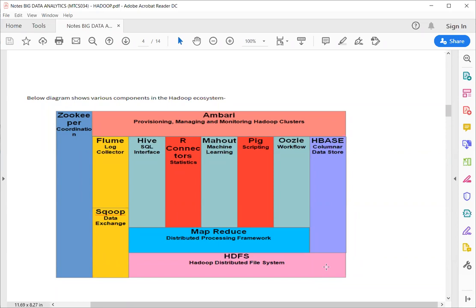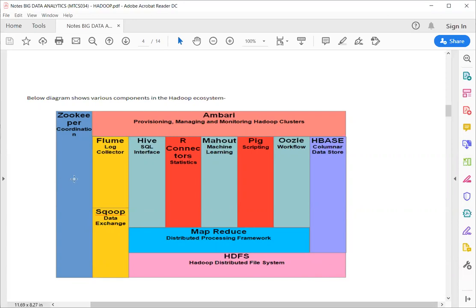Basically, MapReduce has two parts: one is a mapper and the second is a reducer. In the mapper section, MapReduce distributes the data across different devices, different computing systems. And the reducer, what does it do? When the computing and processing on all devices is completed, the reducer collects that information and returns it to the master device for final processing.